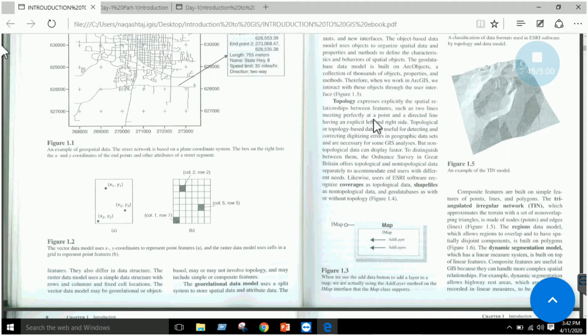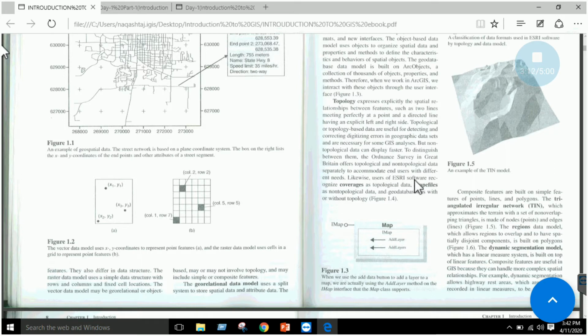For now, just a basic understanding: if you have made a road layer, a line layer, like you can see on this screen, for example, a line that starts from this point and ends at this point, are these two points joined with this line or not? You can check this type of thing by using topological operations, right?